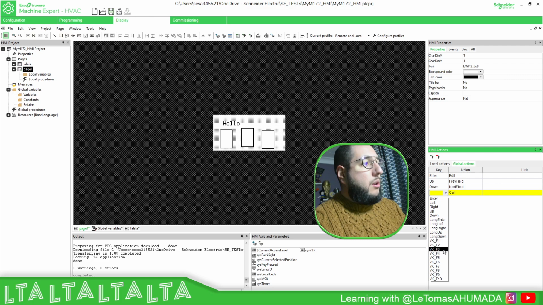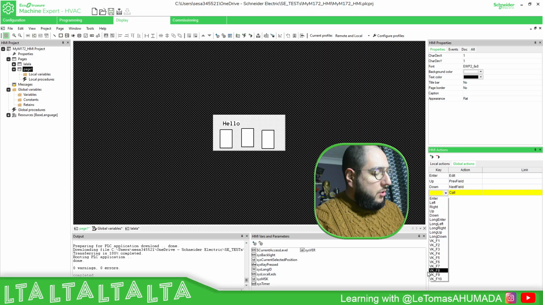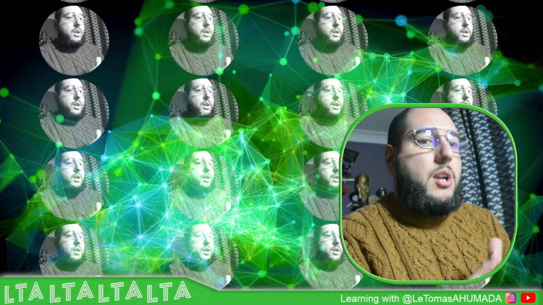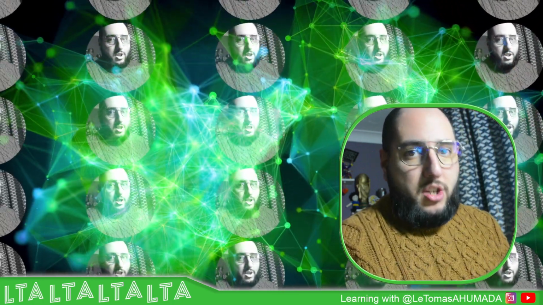You also have virtual function keys. These are important when we work with procedures and we want to generate an event, an event procedure. We're going to take a look at that later. What I wanted to show you here is just a quick introduction to local actions and global actions, what they are and what we can achieve with them.